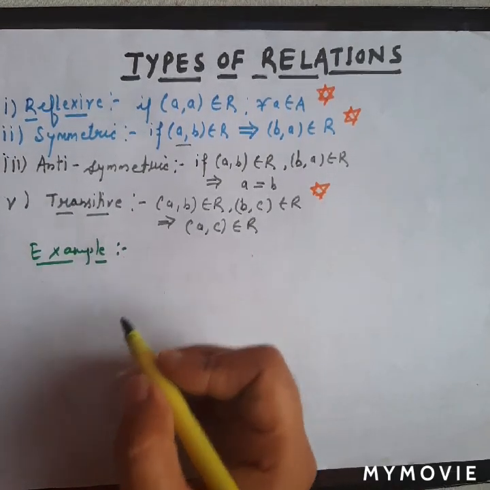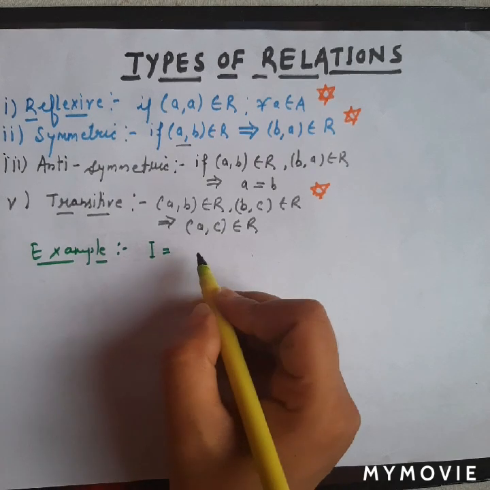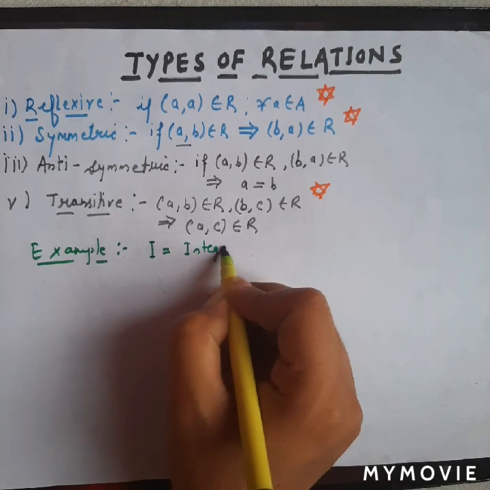We have a set I, and this is the set of all the integers.